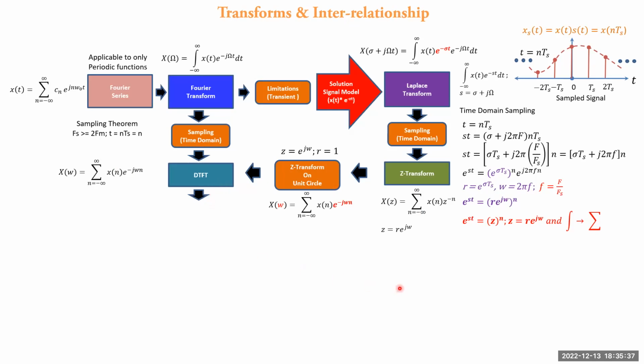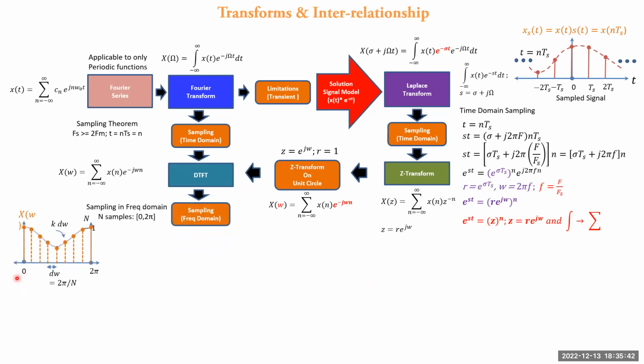Now when the discrete time Fourier transform is sampled in the frequency domain over 0 to 2 pi at interval d omega, which is equal to 2 pi by N, as is obvious from this graph, then d omega equal to 2 pi by N is equal to 2 pi df. Therefore, the kth frequency value, omega k, is equal to k into d omega, which is equal to 2 pi k by N, and it is also given as 2 pi fk.